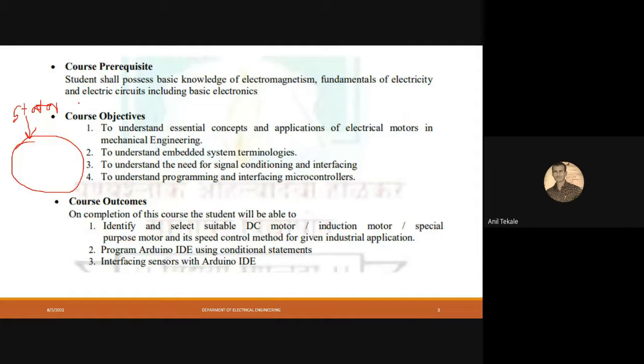Then there is a rotating magnetic field. Suppose there is one magnet, another magnet, a third magnet, and a fourth magnet. In electrical language these are known as poles. So these are the four poles, connected in this way. Due to these poles, which are totally magnetized, each pole generates its magnetic field. So this magnetic field is available in the stator only.